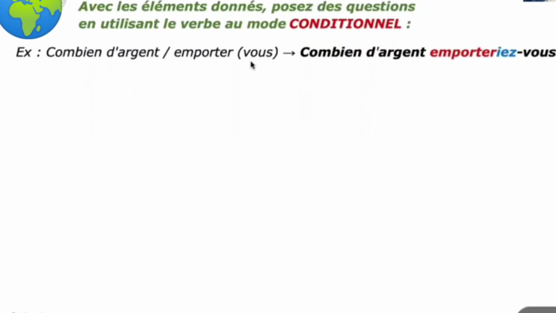Combien d'argent emportez-vous? See the elements given there. How much money do you take? So I have to frame the questions. You must make a meaningful sentence using these words. See the expression: how much money. The verb is in its original infinitive form, ending in er.